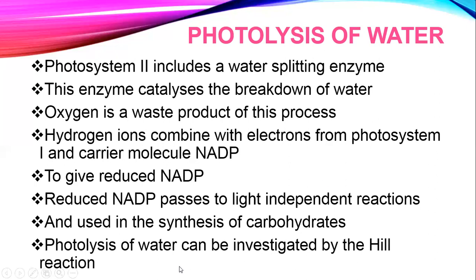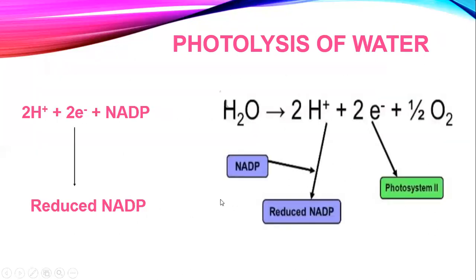And then you see an equation for the photolysis of water. You can see two hydrogen ions, two electrons, half oxygen. The two electrons are going to go to photosystem 2, and the hydrogen ions are going to be picked up by NADP, and as a result it's going to be reduced. And this is how the reduced NADP is formed. Two hydrogen ions, two electrons from photosystem 1, and NADP. And where do these hydrogen ions come from? From the splitting of water, and as a result reduced NADP is formed.